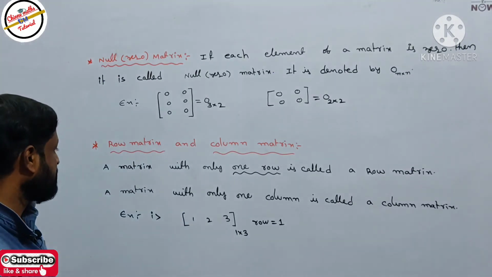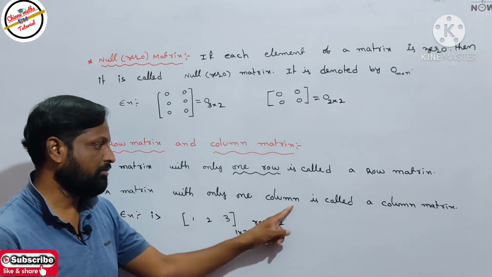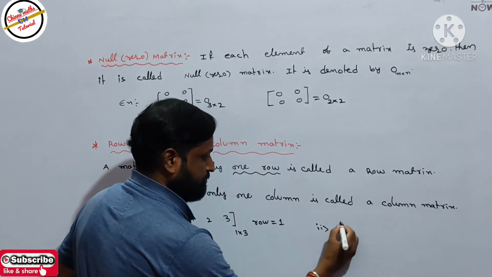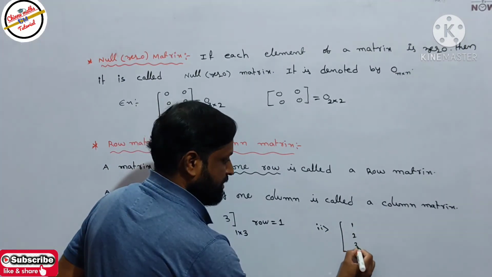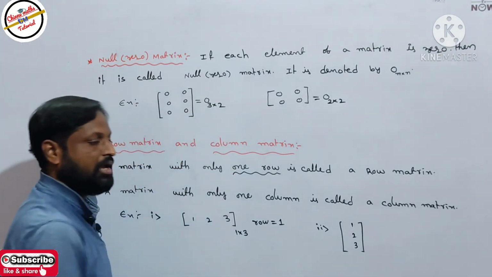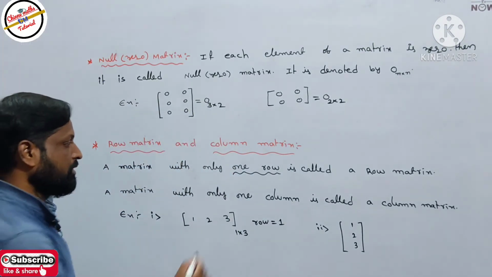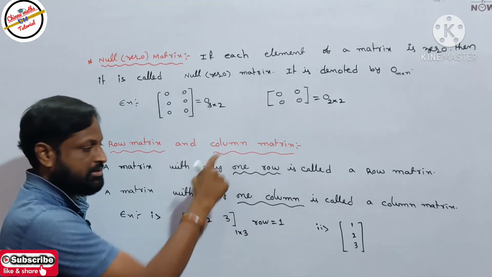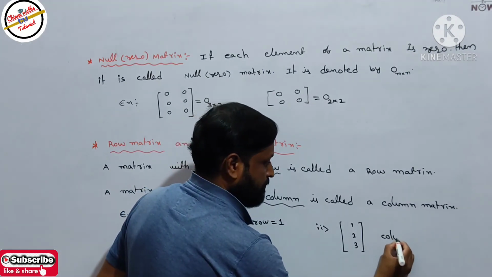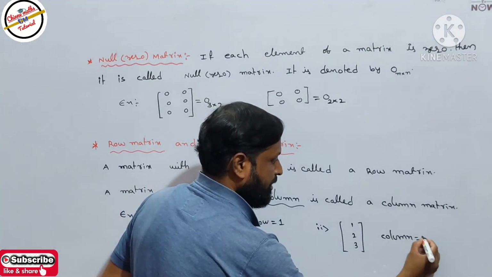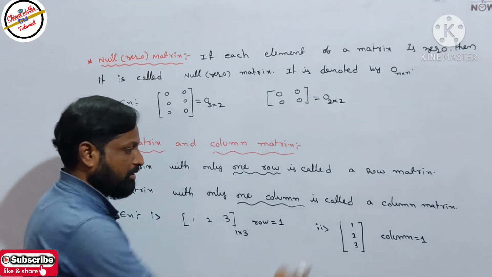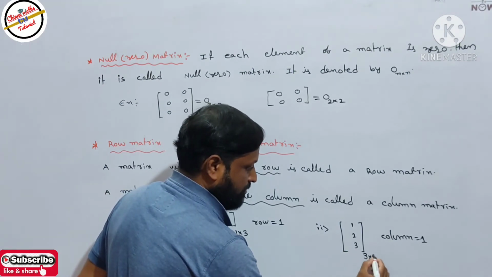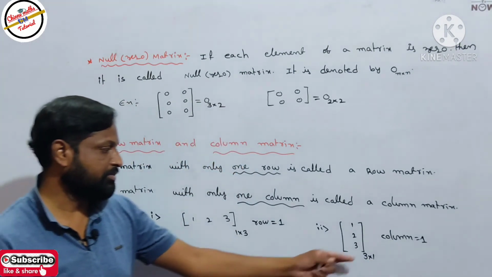Next, a matrix with only one column is called a column matrix. Take the second example. Suppose I take 1, 2, 3 written as a column. How many columns does this matrix have? Only one column, so that matrix is called a column matrix. Its order: how many rows are there? 1, 2, 3 rows and one column. So 3 by 1 is the order of this matrix.